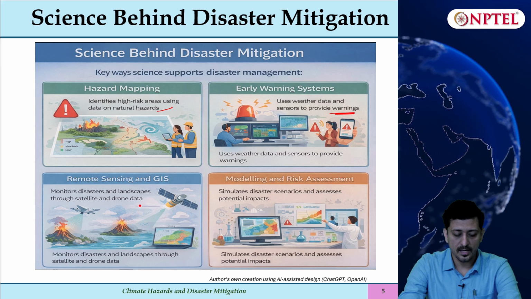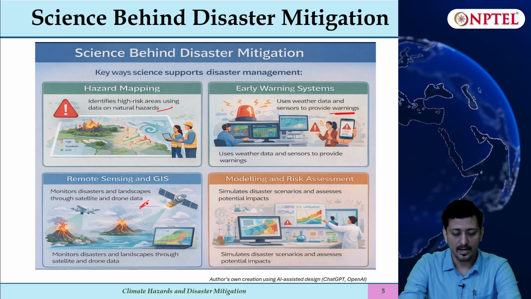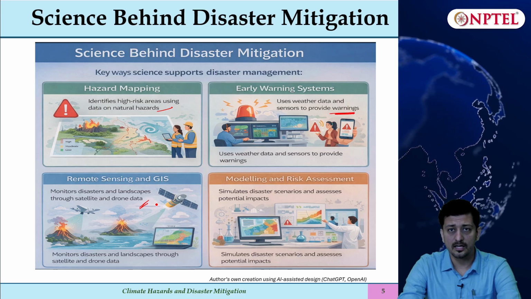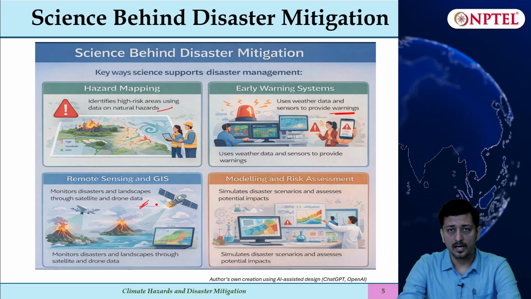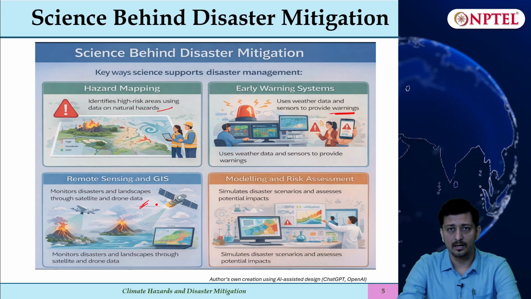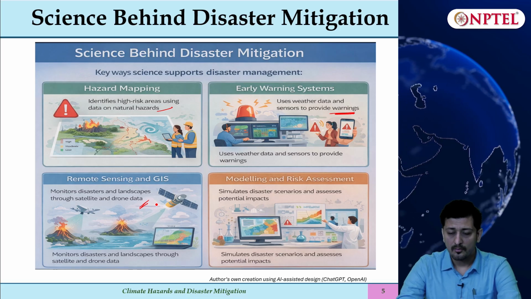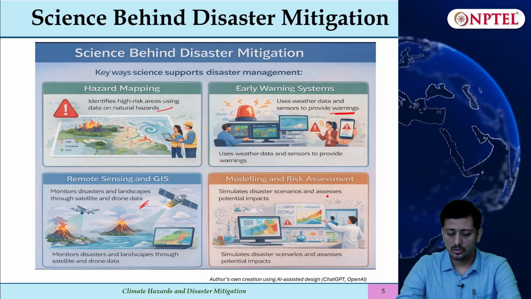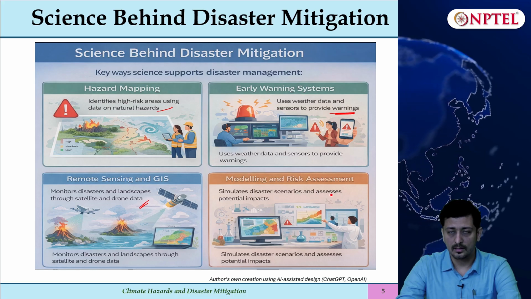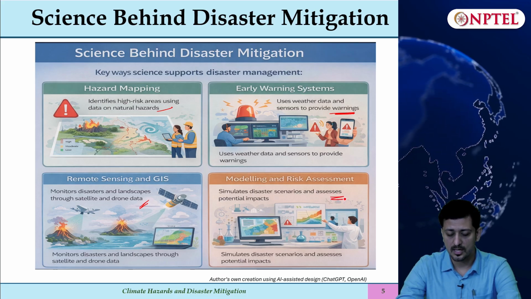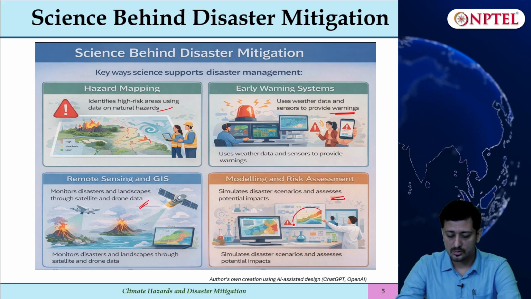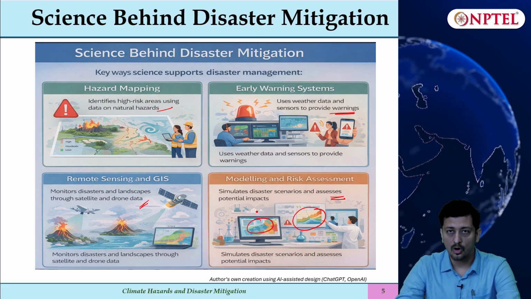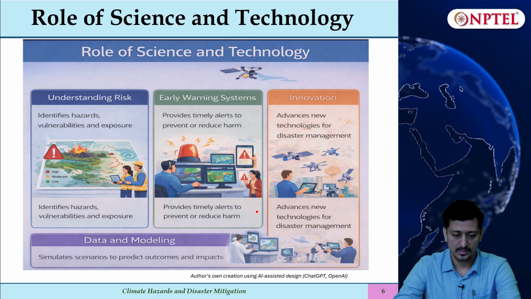Next is remote sensing and GIS. It monitors the disasters and landscape through satellite and drone data. So which area is more flooded, or which area is more devastated, where emergency help is required, can be monitored where human interaction is not possible. And also it can model different scenarios and assess potential impacts and risk, so which area is more prone to risk can be identified very easily. So this is all due to the advances in science.